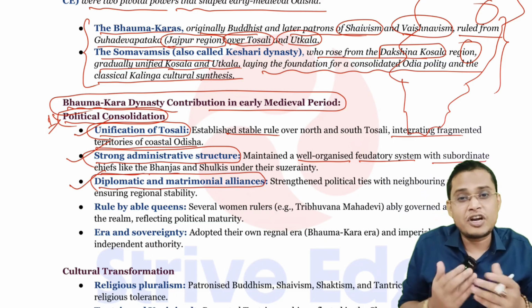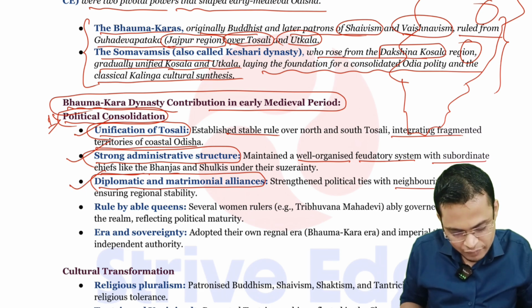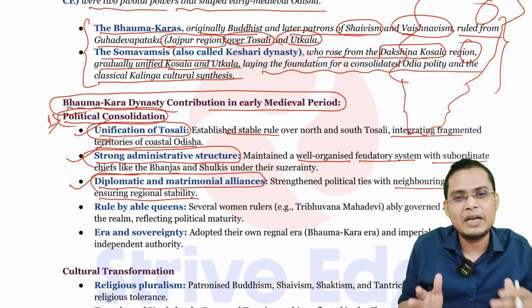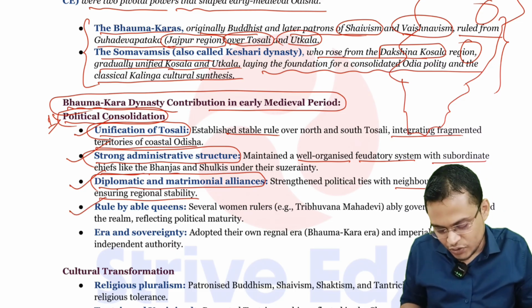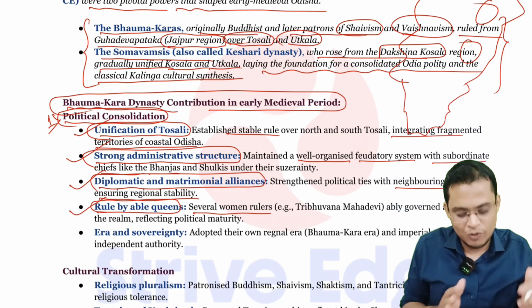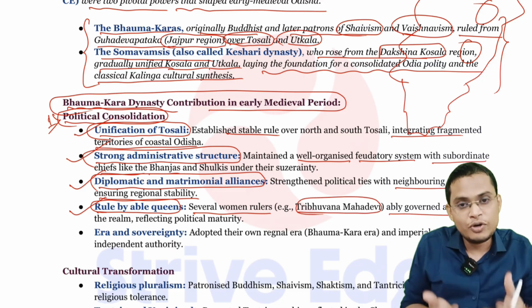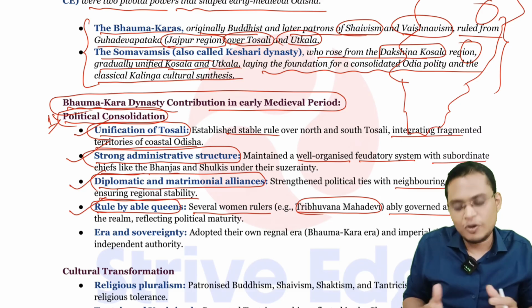So they have strategically made matrimonial alliances and diplomatic relations. That is what helped with neighboring states, bringing stability in this region. Next is rule by able queens. The Bhaumakara dynasty was ruled by several women, for example Tribhuvan Mahadevi, who also ably ruled and provided good governance to the people. That is a unique feature of the Bhaumakara dynasty.